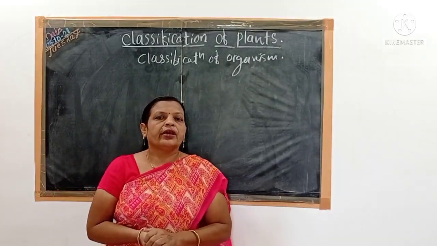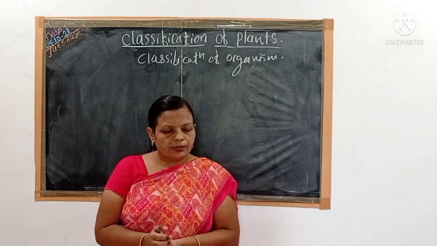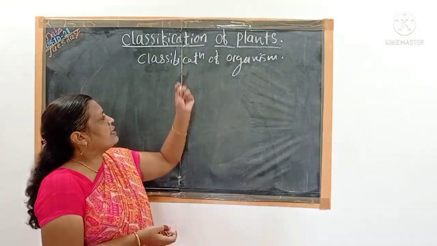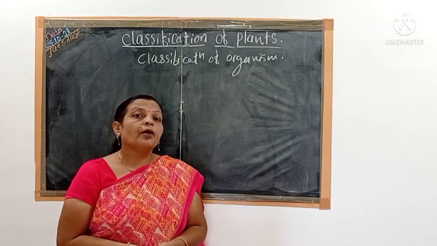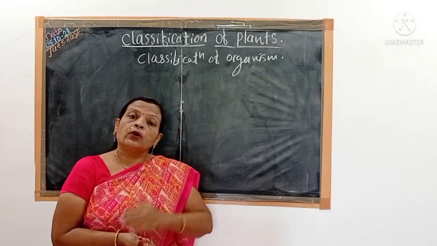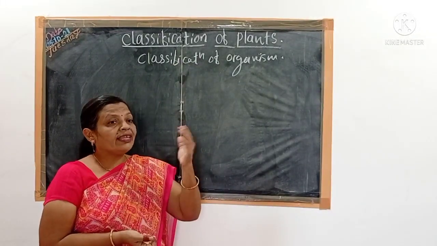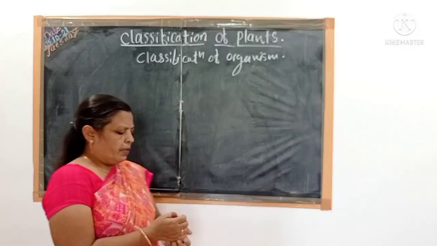In a previous year, you had studied the classification of organisms. So, firstly, we will see the broad outline of Whittaker's Five Kingdom System, or the organisms which are classified into the different kingdoms, and how they are classified. So we will see one by one.